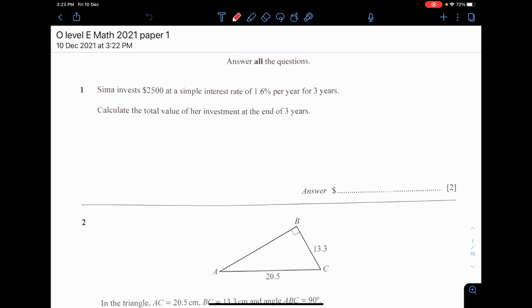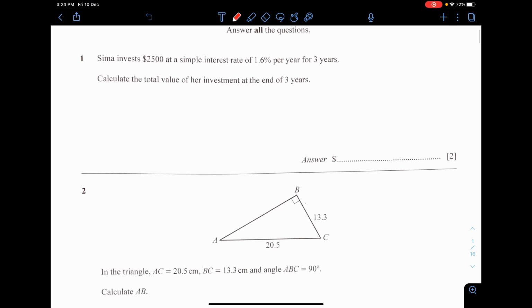Alright, let's go. First question, Seema invests this amount, interest of 1.6% per year for 3 years. Calculate the total value of her investment at the end of the 3 years. Okay, so this is quite a simple interest rate. So I equals P multiplied by R multiplied by T. The principal is 2,500, the rate is 1.6%, and the years is 3.